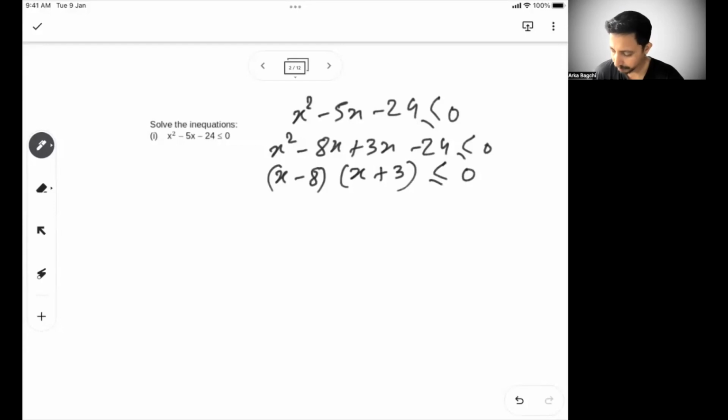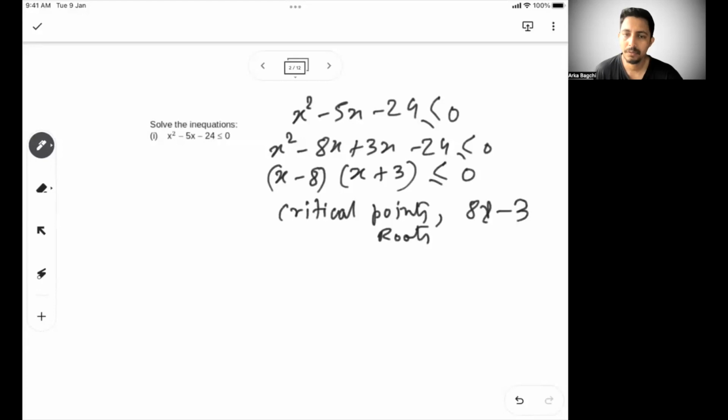So we can say the critical points of the roots. Critical points are 8 and minus 3. So at minus 3 and 8, it will be equal to 0. The critical points are nothing but the same as the roots. So what are the solutions or the roots? The solution will have a less than or equal to sign, but the roots for which this expression will be equal to 0 are when x equals 8 and when x equals minus 3.